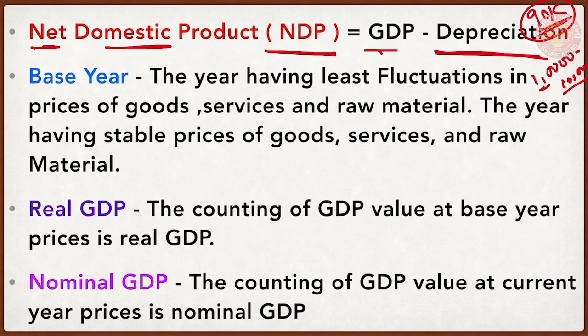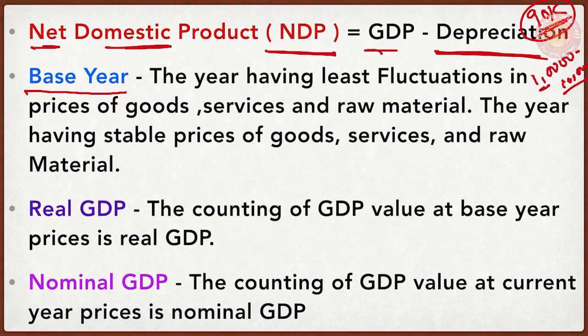Next important concept, base year. While reading many economic concepts, you must have gone through the concept of base year. Like for consumer price index, this is the base year. For wholesale price index, this is the base year. You have base years for various things. Various agencies decide base years for various indexes and economic measures.